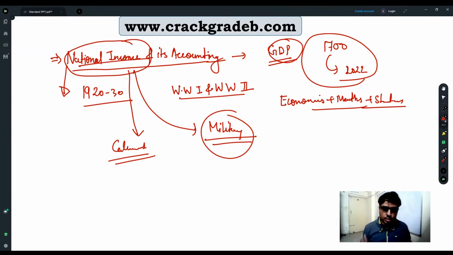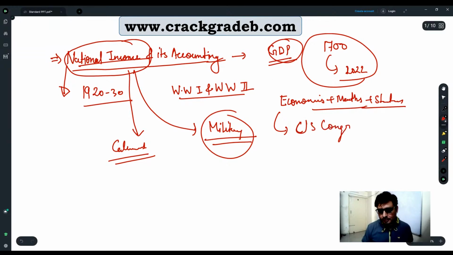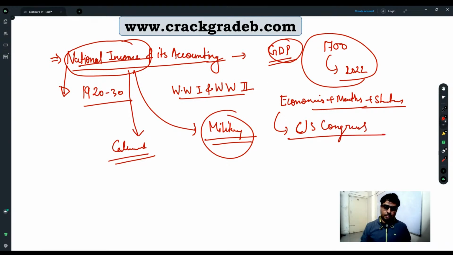The entire community of economists in the US got impressed. And on the basis of his research paper, he was allowed to deliver a lecture in the US Congress.